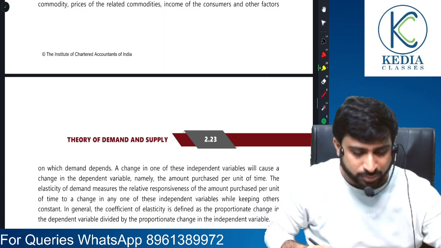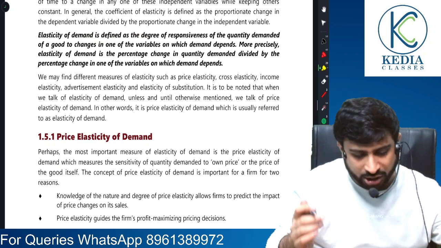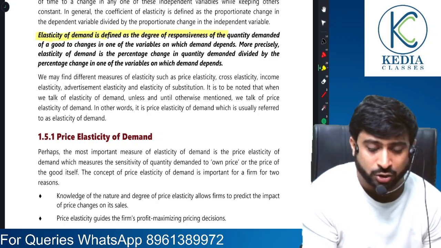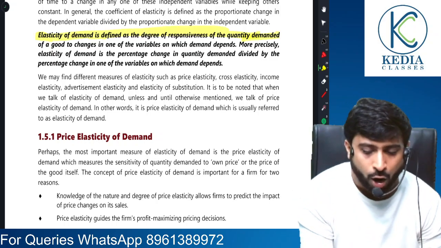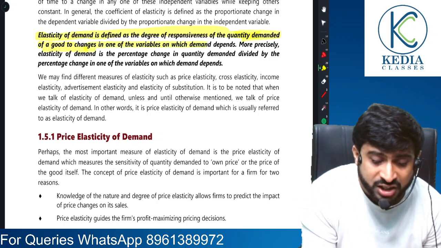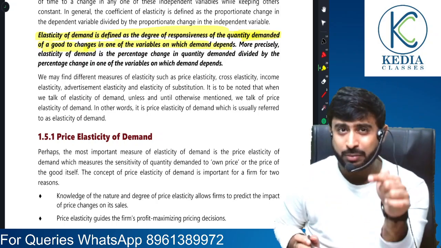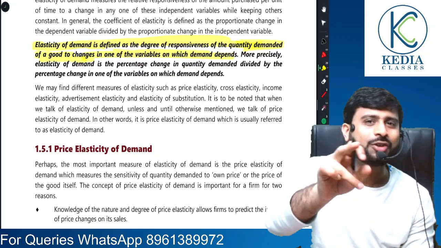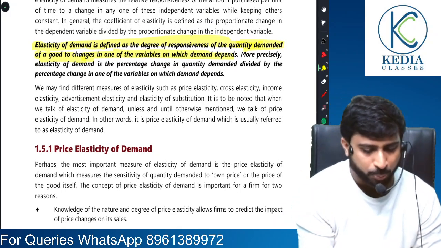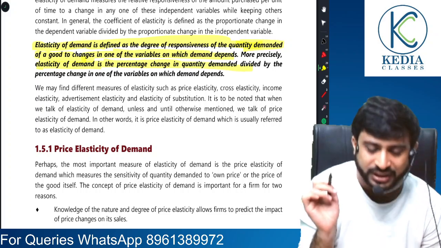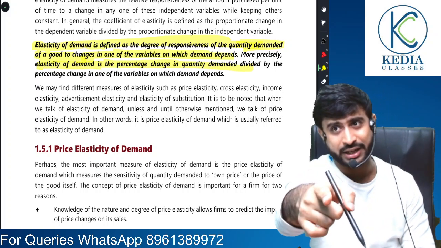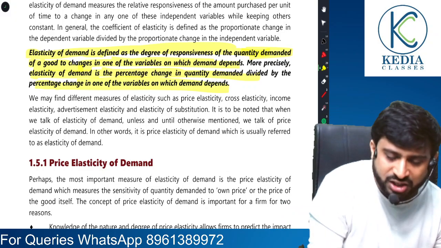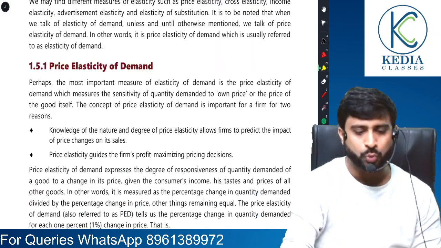Now coming to the most important of all, here is the definition of elasticity of demand I just mentioned. Elasticity of demand is the degree of responsiveness of quantity demanded of a good to a change in one of the variables. Variables means factors on which demand depends. More precisely, elasticity of demand is the percentage change in quantity demanded, which I was just telling. By how much percentage is the demand changing when any of its factors is changing? Let's talk about it one by one.